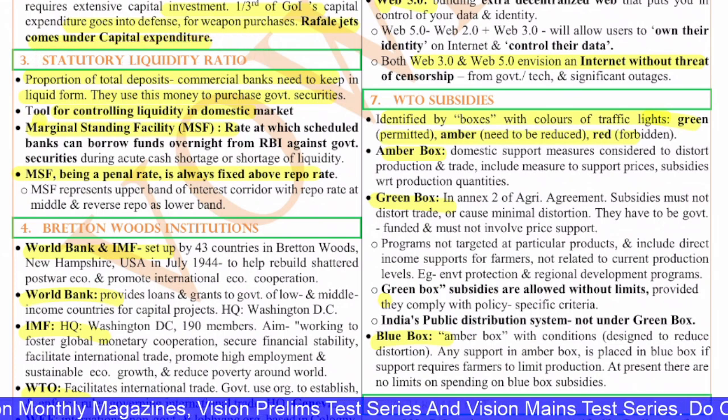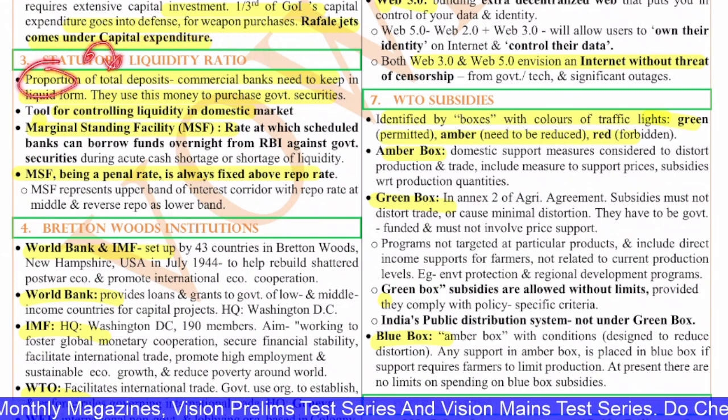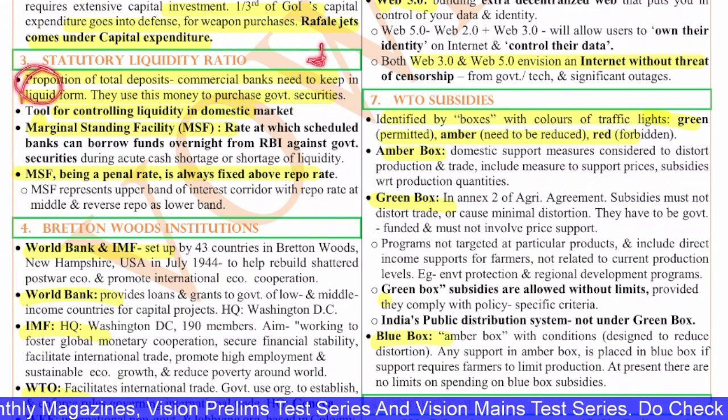So SLR, if you see, this is the proportion of total deposits that the commercial banks need to keep in liquid form.